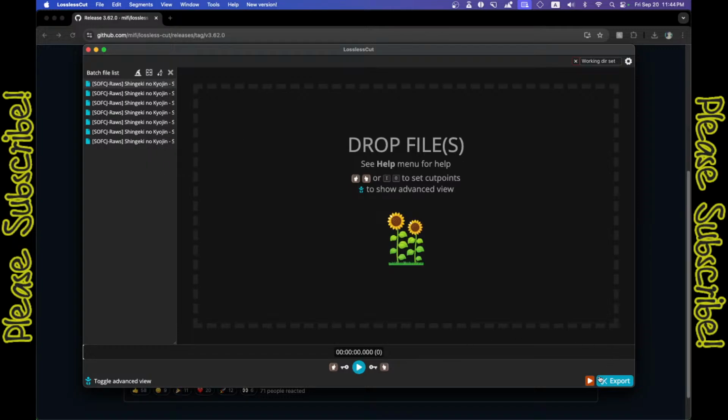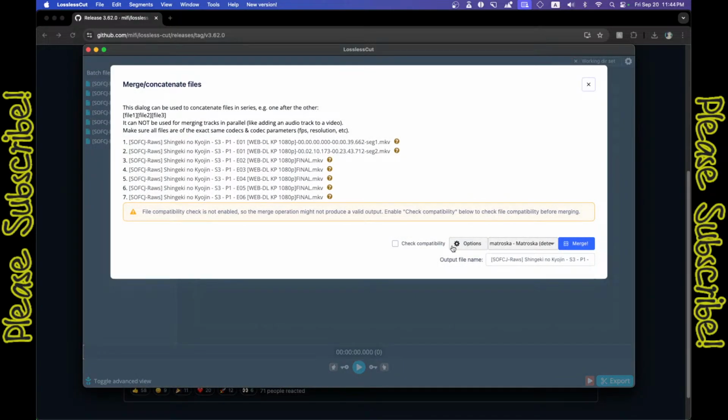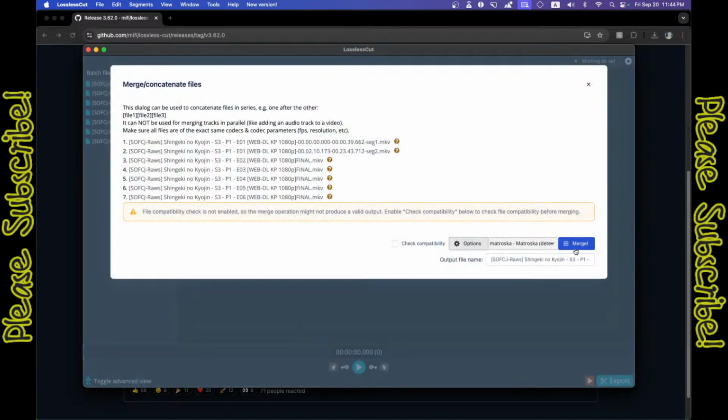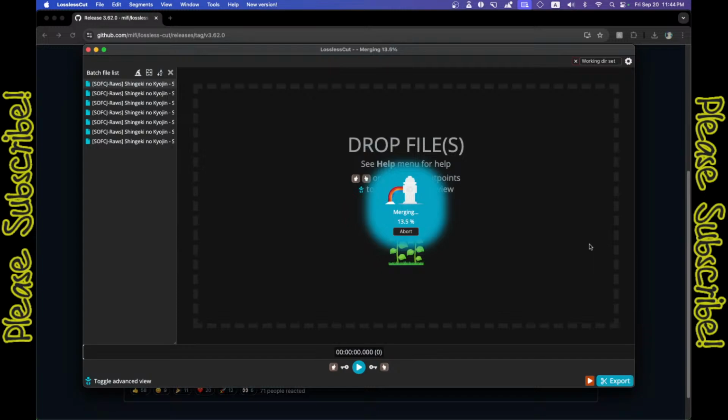Okay. So now what we're going to do is click on this button right here, which will merge everything. Something that I want is include all tracks. So that is very important. Now, I'm going to rename this just for the sake of understanding what I have. I'm going to rename this into Attack on Titan S3B1 episodes 1 to 6 and click merge. It's not going to take long as well.